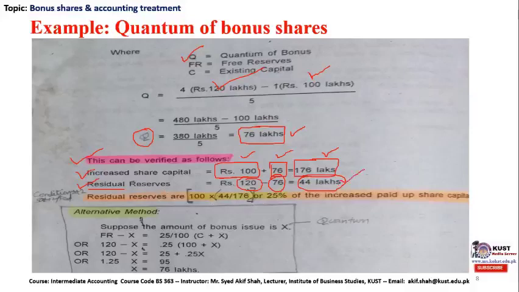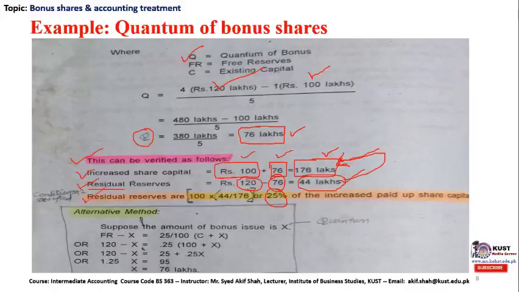The condition was whether these 44 lakhs are 25% of this increased capital or not. If this 44 lakh is 25% of the increased capital, then it will be the right answer. Otherwise we have made a mistake.